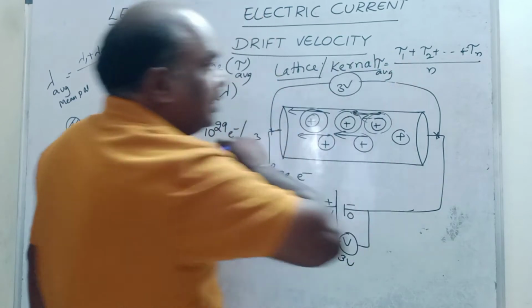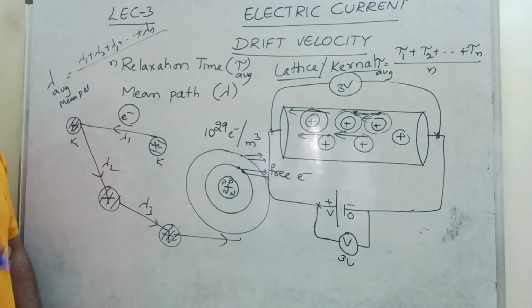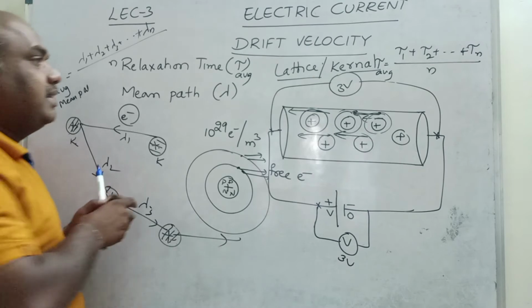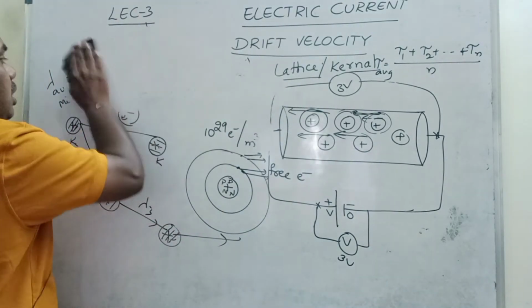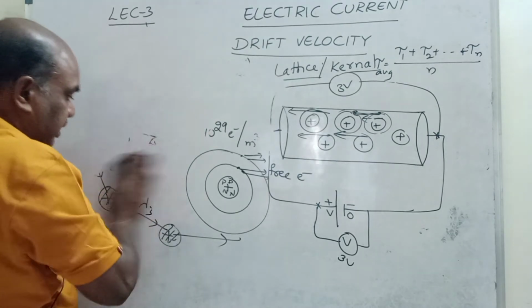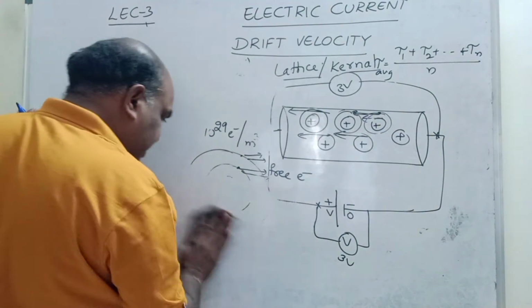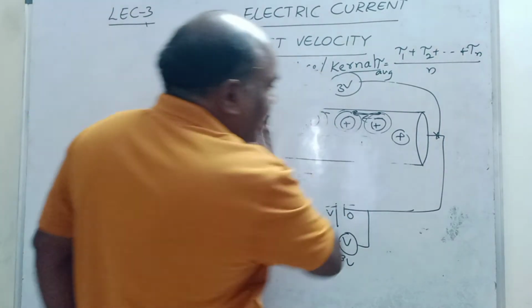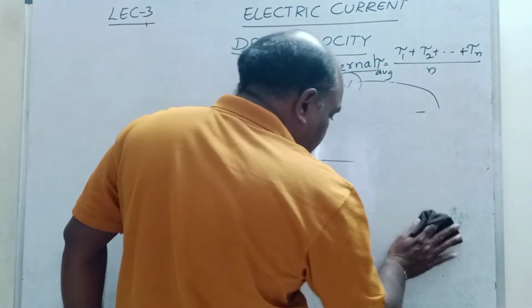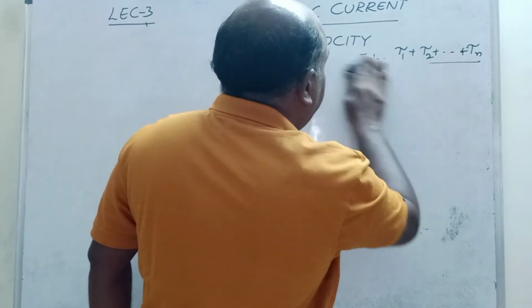Tau average is nothing but the total time divided by the number of times, which is called the average relaxation time. Important definitions: kernel and average relaxation time. Then mobility is also important. To define mobility, you need to understand what is meant by drift speed.